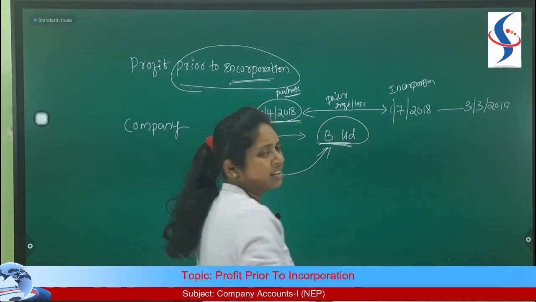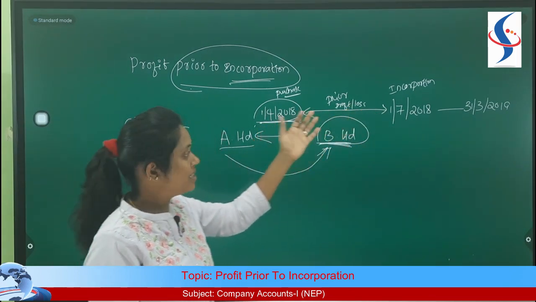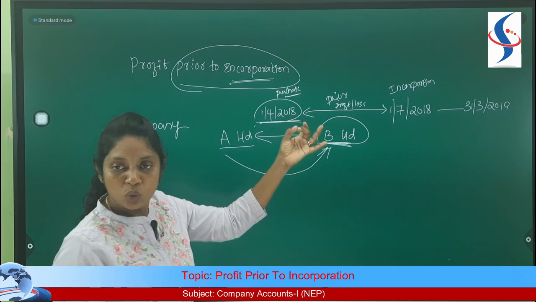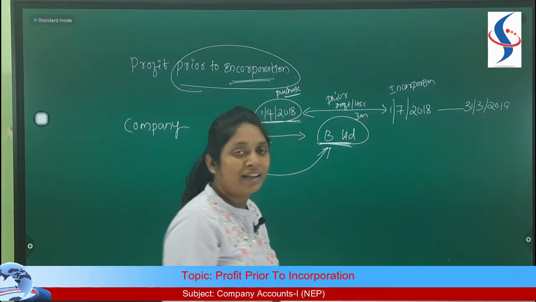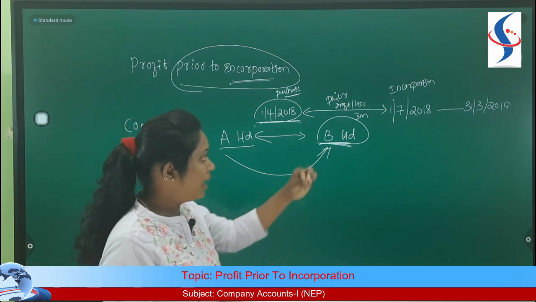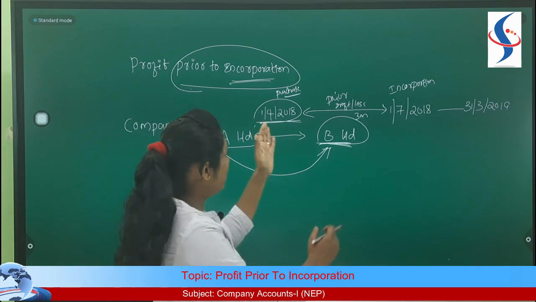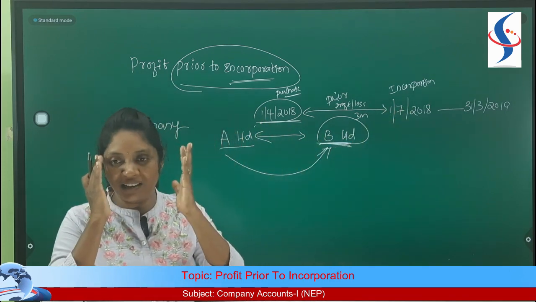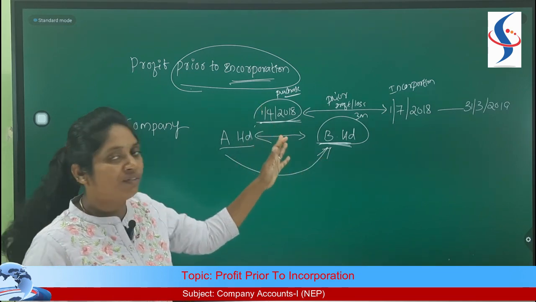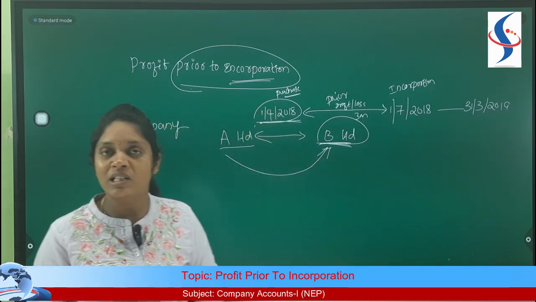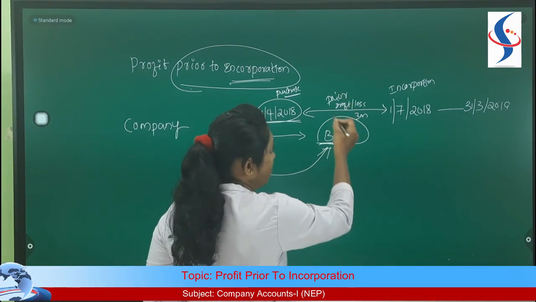But how many months is it? It starts from April and ends on 1st July. It means April, May, June. So only 3 months. While calculating months, you should be a little careful, because the moment you see 1st July, the moment you see July, April to July, your mind starts thinking that it is a period of 4 months. It is not 4 months. It is actually 3 months. From 1st April to 1st May, 1st May to 1st June, 1st June to 1st July. 3 months is the prior period.